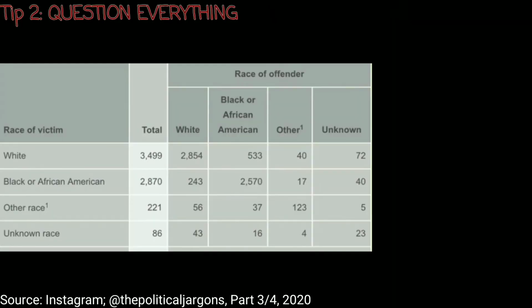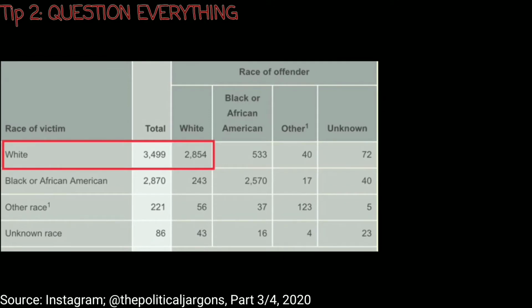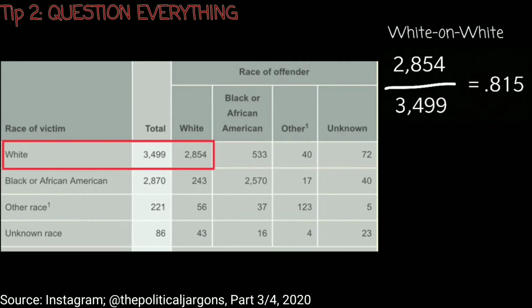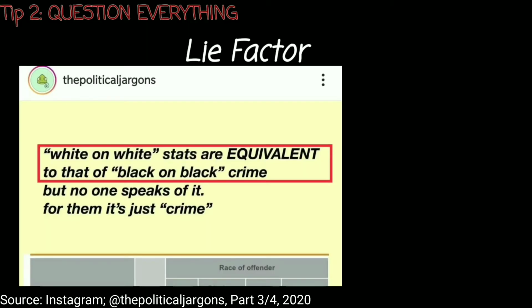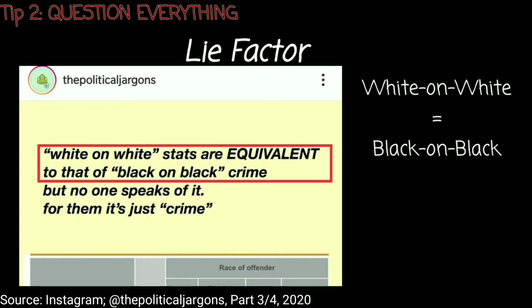Revisiting the data table sourced from the FBI murder statistics of 2016, we see that white on white crime accounts for 81.5% of the total murders of white people in 2016, while black on black crime accounts for 89.5% of the total murders of black people in 2016. So, if we were to implement our lie factor with this data, we'd see that visually, in the words that are used, white on white and black on black are equivalent or equal.